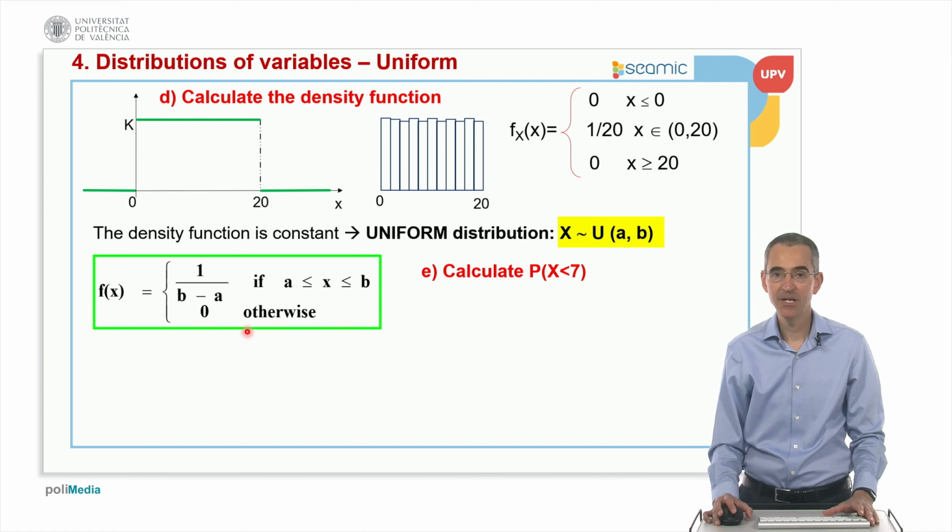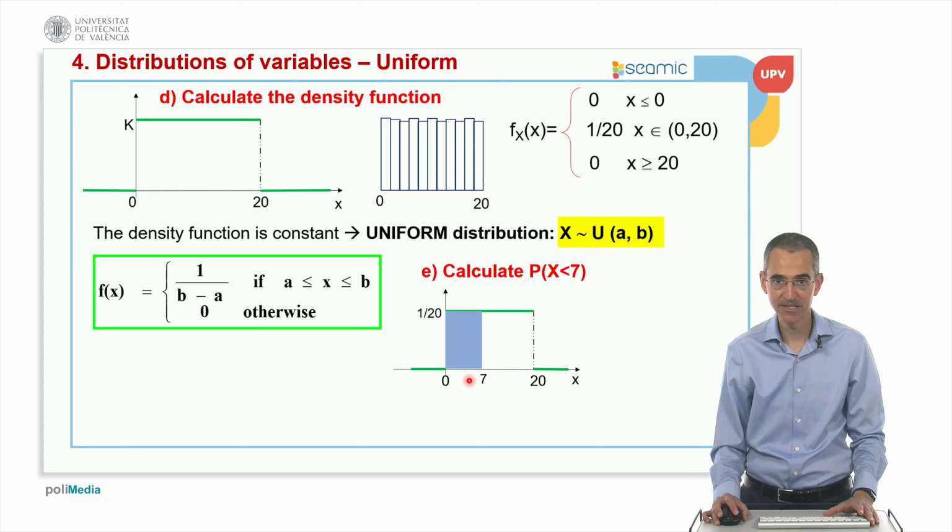Then imagine that the next question is to calculate the probability that this random variable is less than 7. We can make this calculation graphically. From 0 to 7, we have to compute this area in blue. This is the area of a rectangle, so we multiply the base by the height, and the probability would be 7 divided by 20.